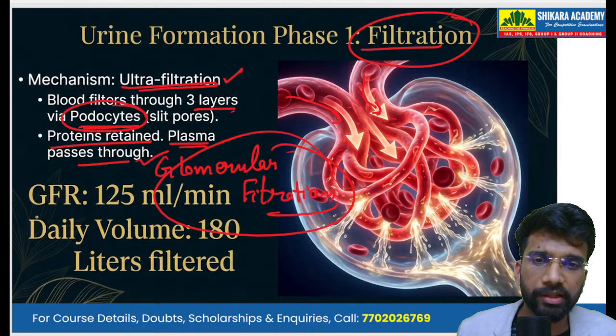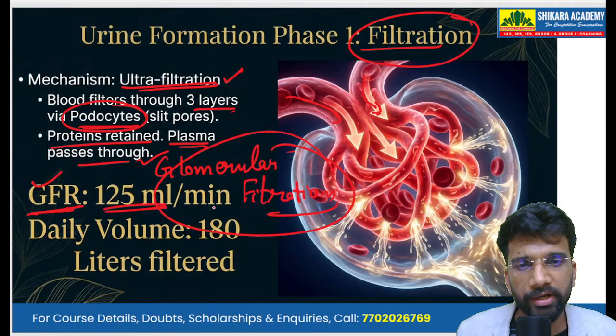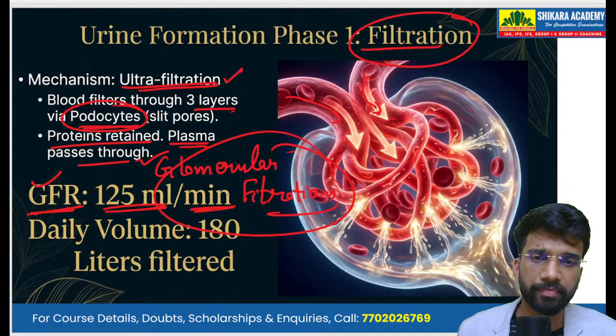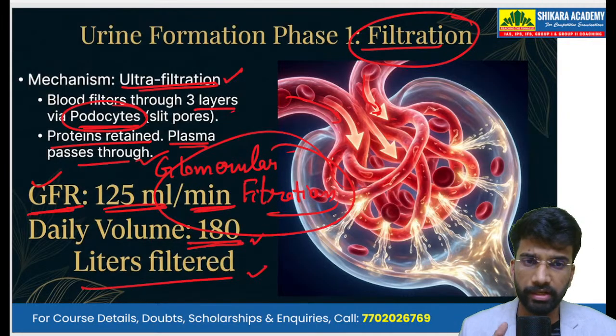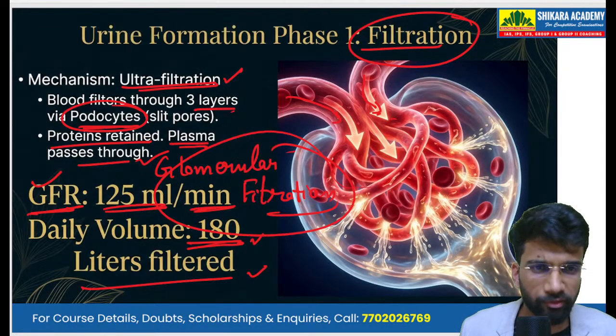And its rate is known as the GFR. The GFR is 125 ml of blood filtered every minute. That means the daily volume will be 180 liters of blood filtered by the kidneys. But in our body, we have only 5.5 or 6 liters of blood.